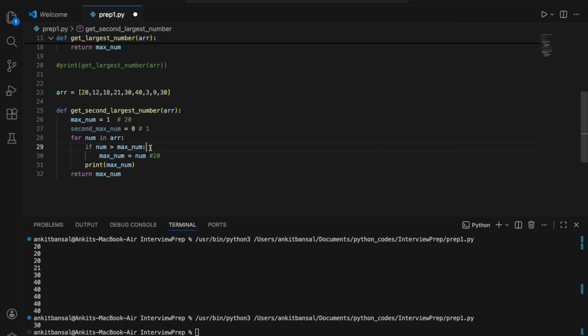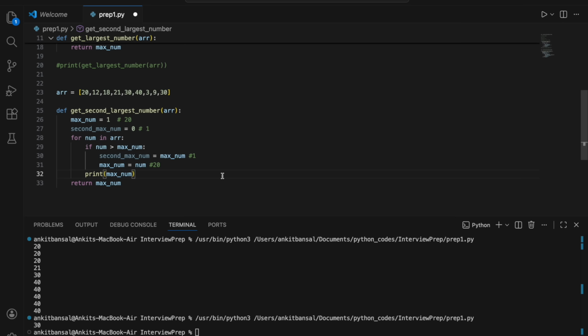So before assigning it, I will say my second maximum equal to maximum, right? My second maximum equal to maximum, and maximum is 20, right? At this point, the maximum will become 20 and second maximum will be 1, right? So this is how you have to keep track of it. Okay, great. So this will solve one problem.